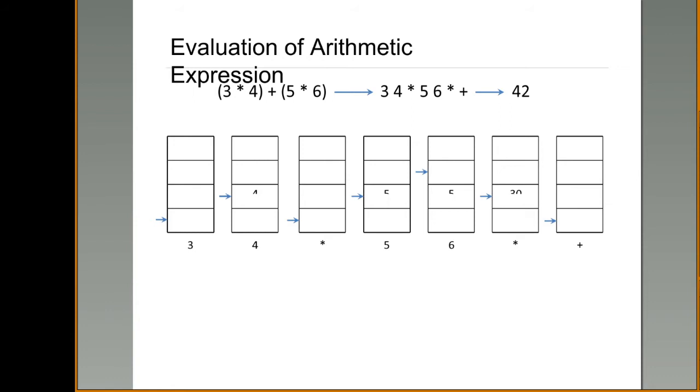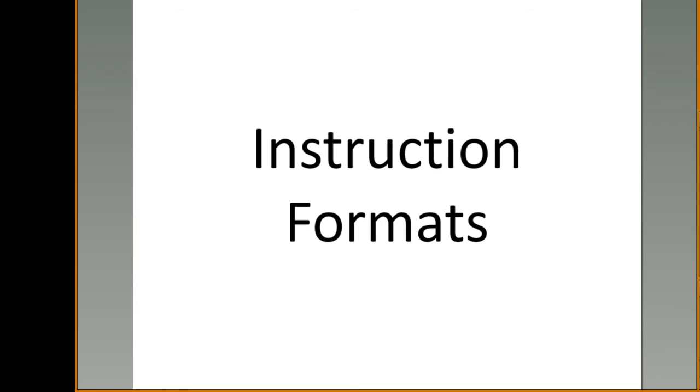Next operator, pop the first two elements. What are those two? 6 and 5. 6 into 5 is what? 30. 5, 6 are to be popped out, and the result of 5 into 6, 30, should be pushed into the stack. Next again you encounter an operator. Pop the first two elements. 30 and 12 are to be popped out. Perform addition. 30 plus 12 is 42. Clear? Right.